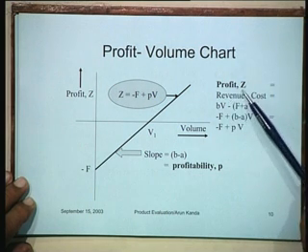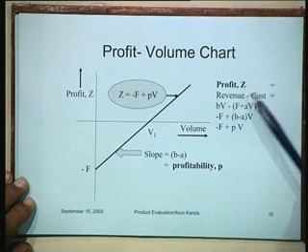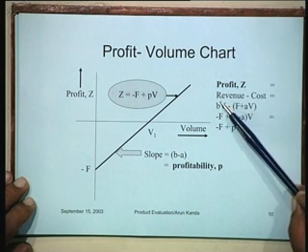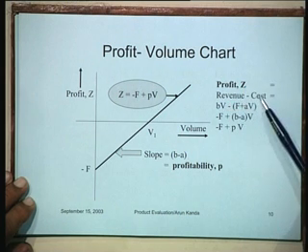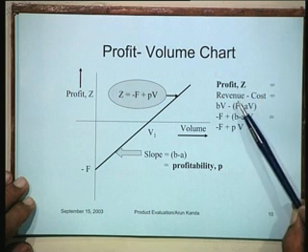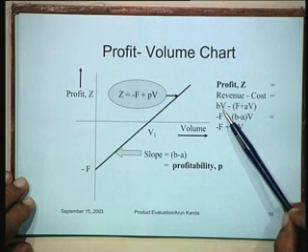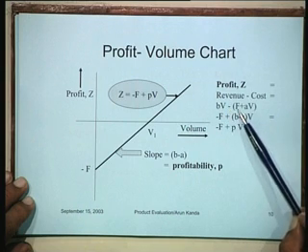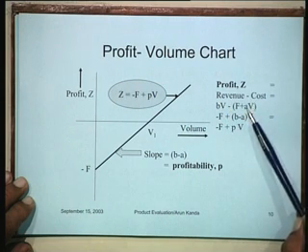The profit Z at any particular point of time is nothing but the difference between the revenue and the cost, okay? And we have seen that the revenue is BV for any volume of sales, minus the fixed cost, which is F, plus AV.